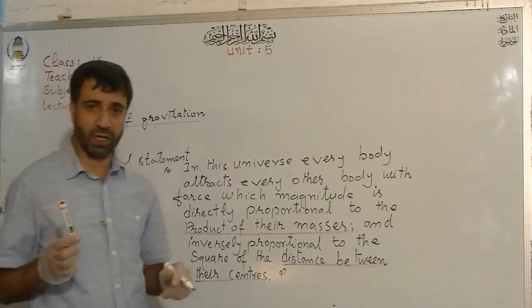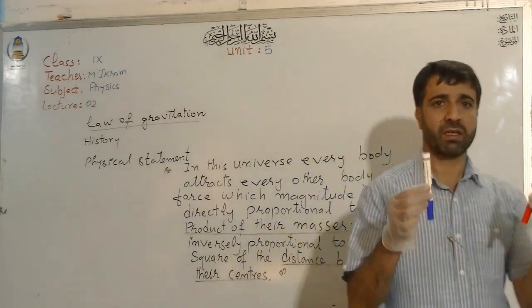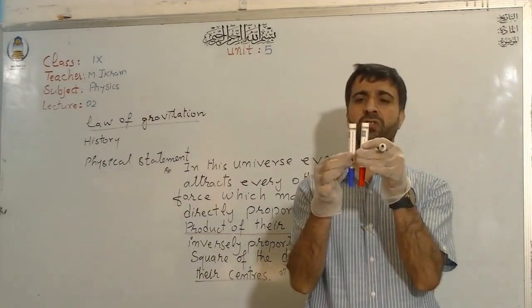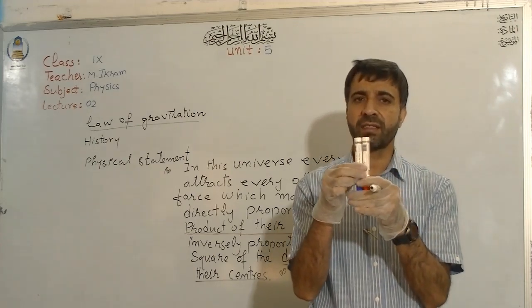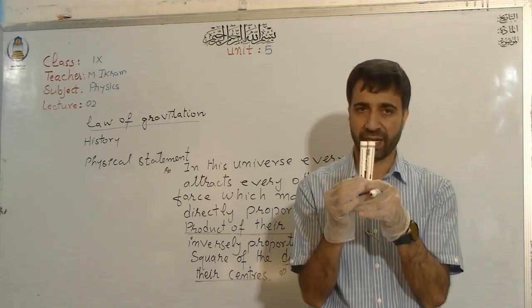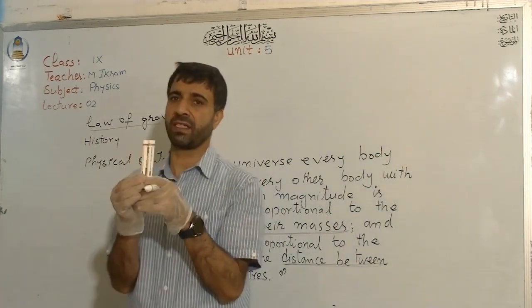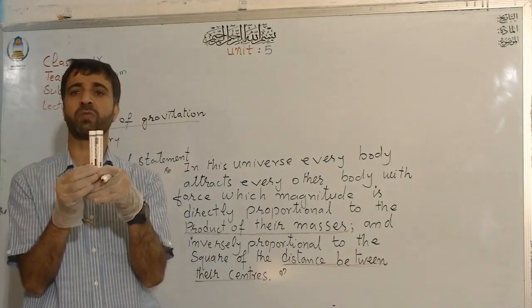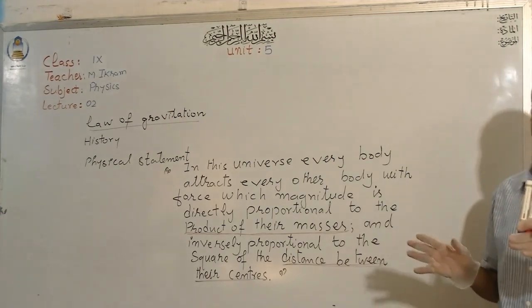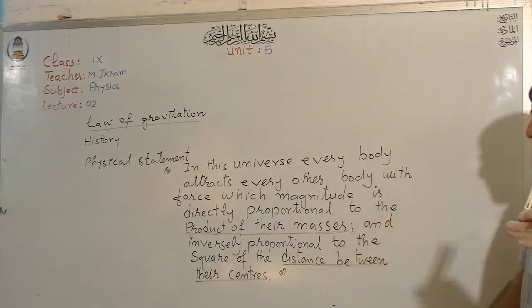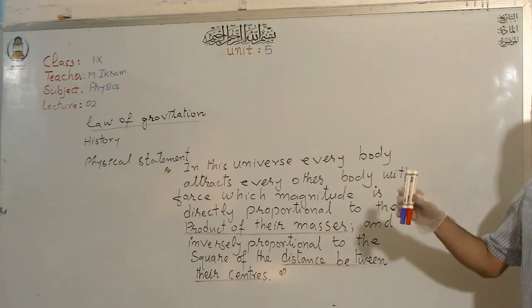You see there, for example, look at this marker. If I just place them very close together, and if I ask you a question, what is the distance between these two markers? Definitely, you tell me that the distance between them is 0. And most probably I will tell you that no, this is not the case in physics. Even in the general perception, the distance between them indeed exists.